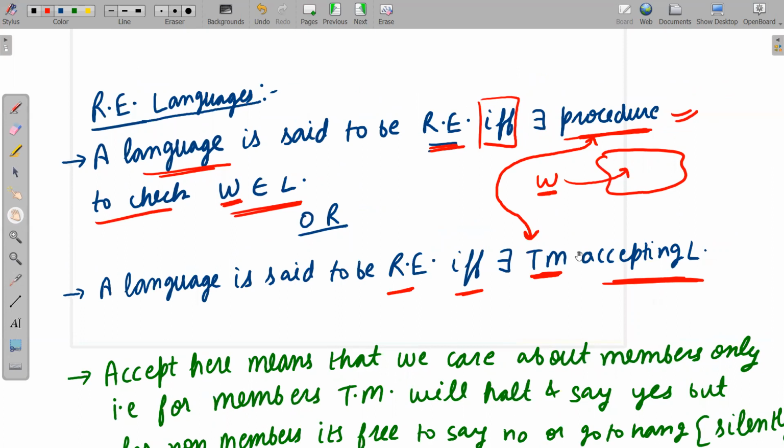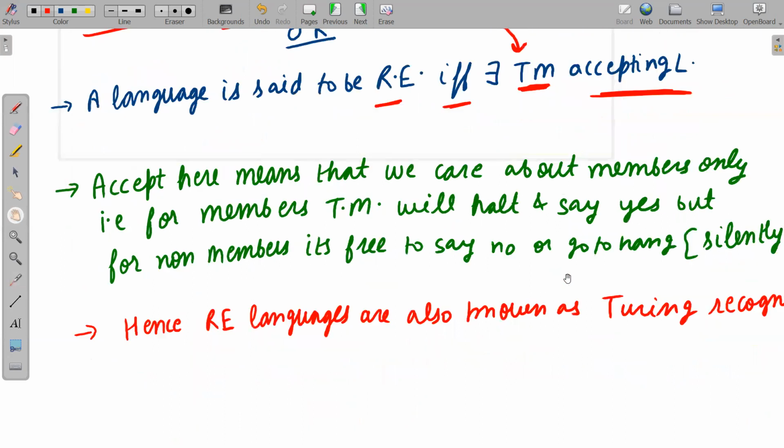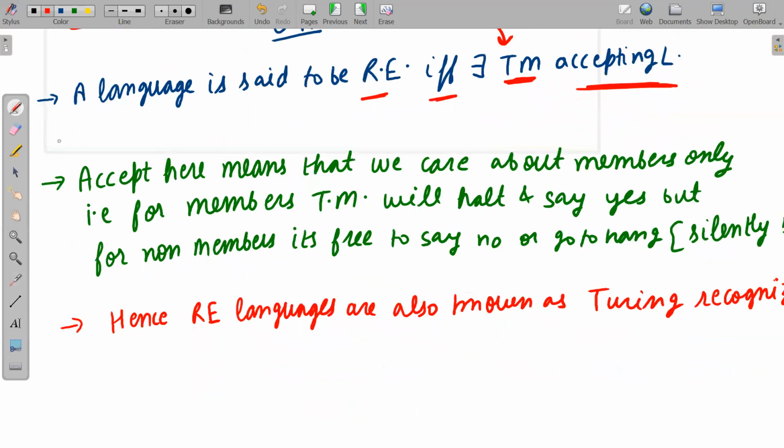But in case of no, it is free to hang also. Okay. So see here carefully. I have written the line also. So acceptance here means that we care about members only. So we care about members means what? For members, we have to say yes. But for non-members, we are not concerned. That means it is free to say no, or it may go to hang also.